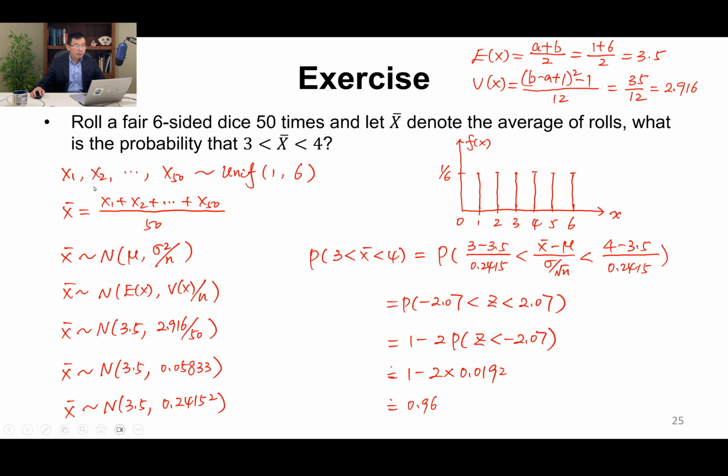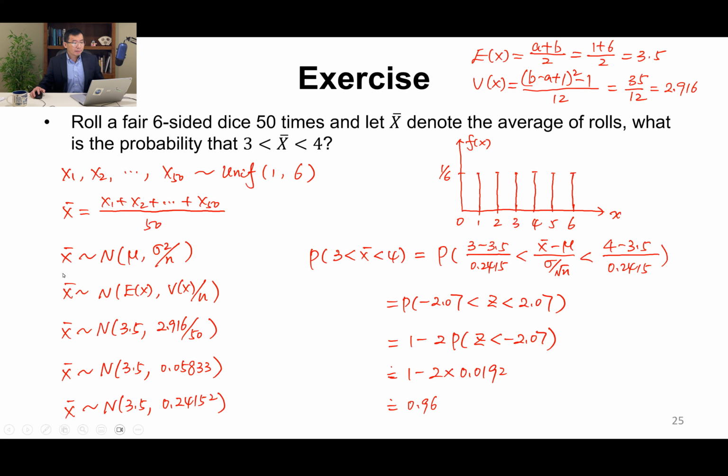What is the probability X bar is greater than 3 and less than 4? These samples are approximately uniformly distributed between 1 and 6, and X bar is the average of 50 rolls. We know the expectation of a uniform distribution is A plus B over 2, the lower and upper bound, so 1 plus 6 over 2, that's 3.5. And the variance is B minus A plus 1 squared minus 1 over 12, so it's about 2.916.